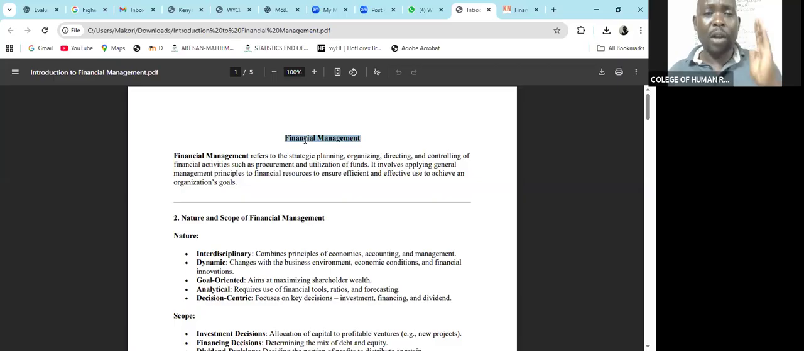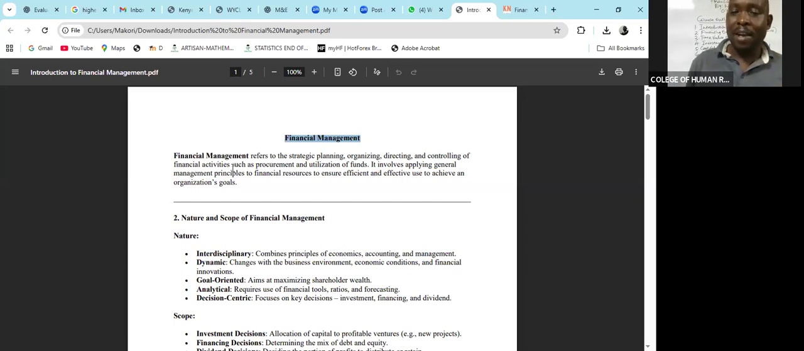How do you have or put in place the proper management policies when it comes to the issues to do with the financing? So that is why the definition is captured as it is the strategic planning, organizing, directing, and controlling of financial activities. We are not interested in any other. Our interest is only on matters to do with the finances, and matters to do with the finances is all about money.